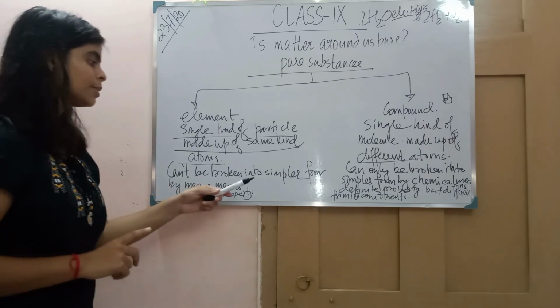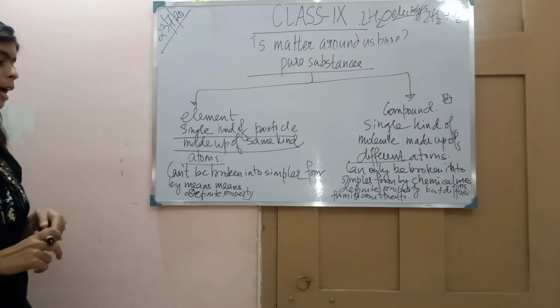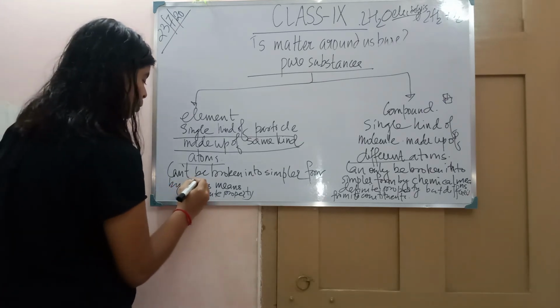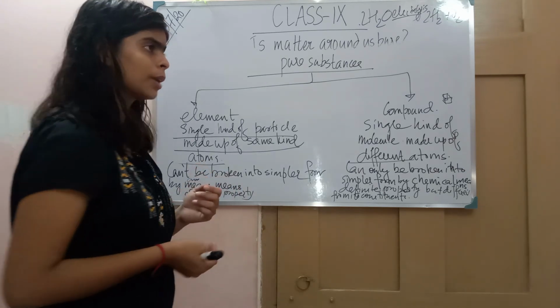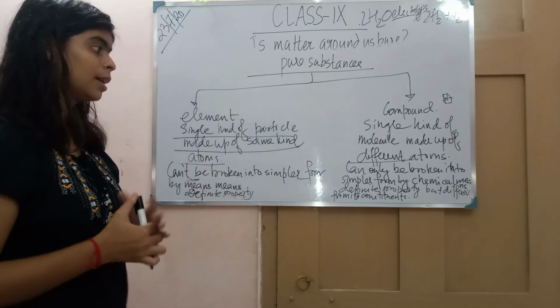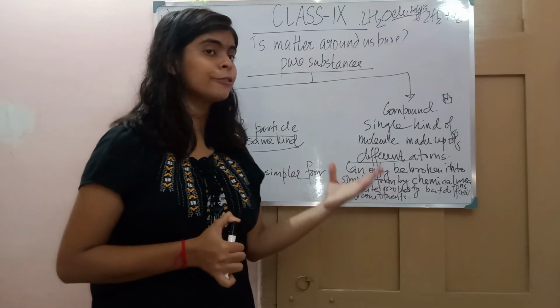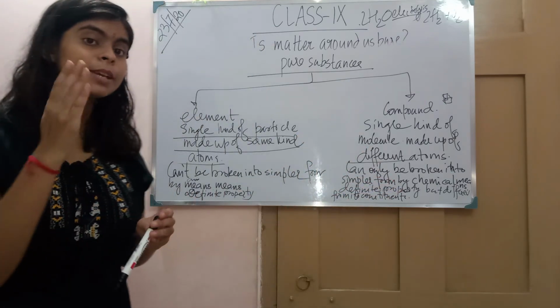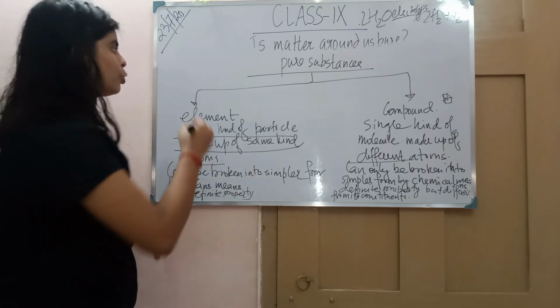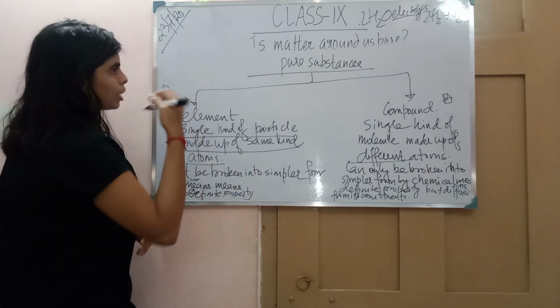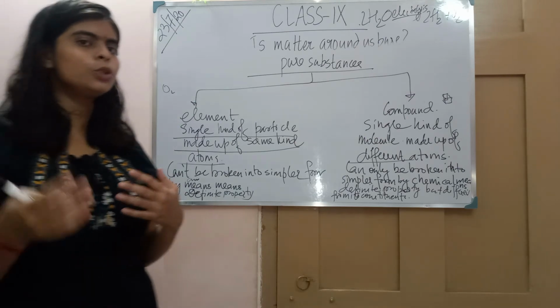An element cannot be broken into a simpler form by any means. Take a physical method or a chemical method, it cannot be broken. But a compound can be broken into simpler form by chemical means, by chemical reaction. Even if you break O2, you will get only O. You are not getting anything new at all.